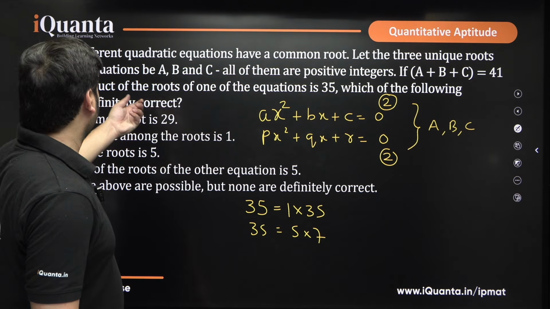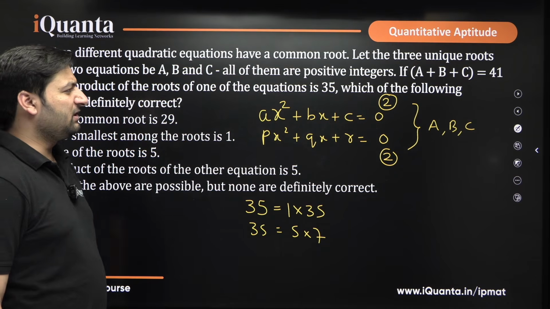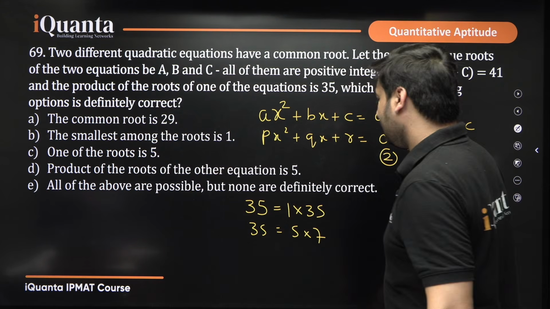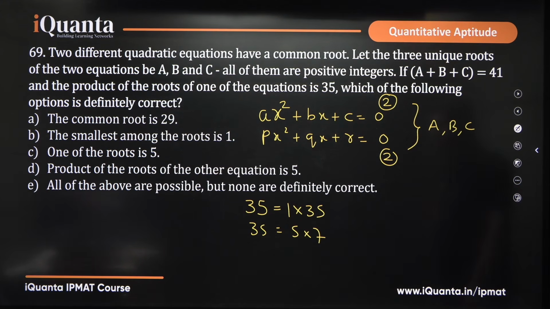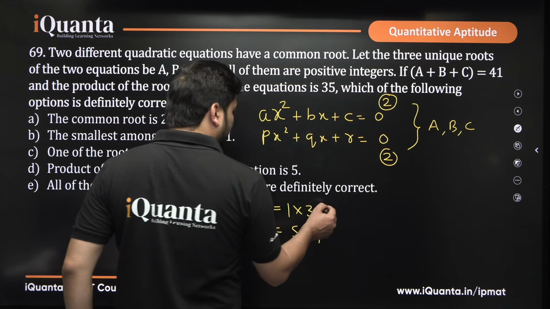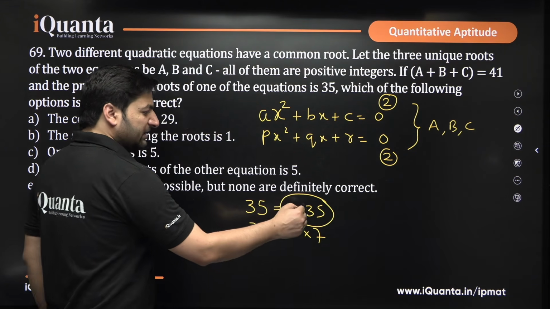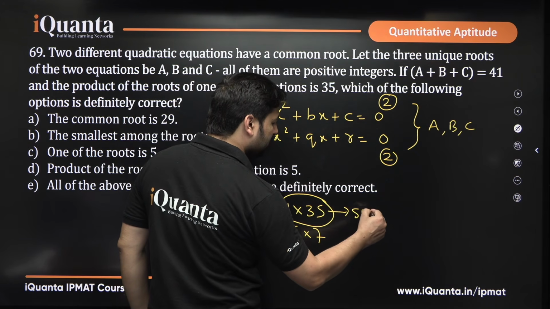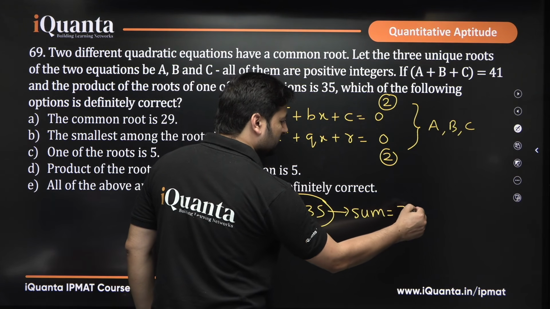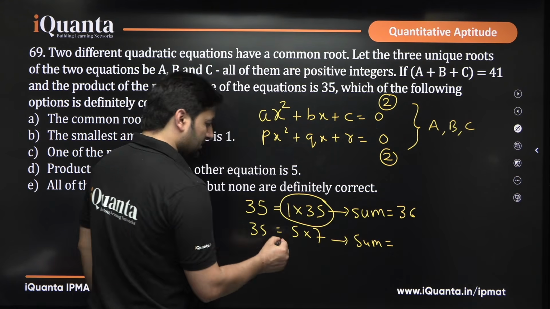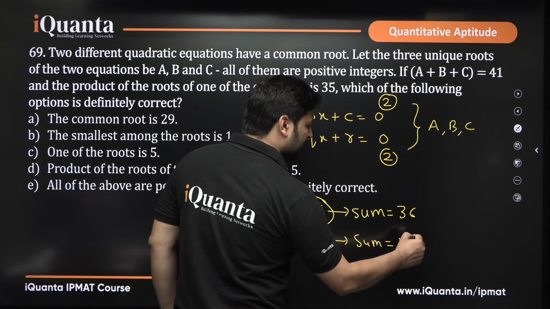So, product of roots of one of the equations is 35, then it is saying which of the following options is definitely correct. Okay. Now, if these are the roots, these two will have a sum of 1 plus 35, that is equal to 36. In this case, the sum of the two roots will be 5 plus 7, that means 12.